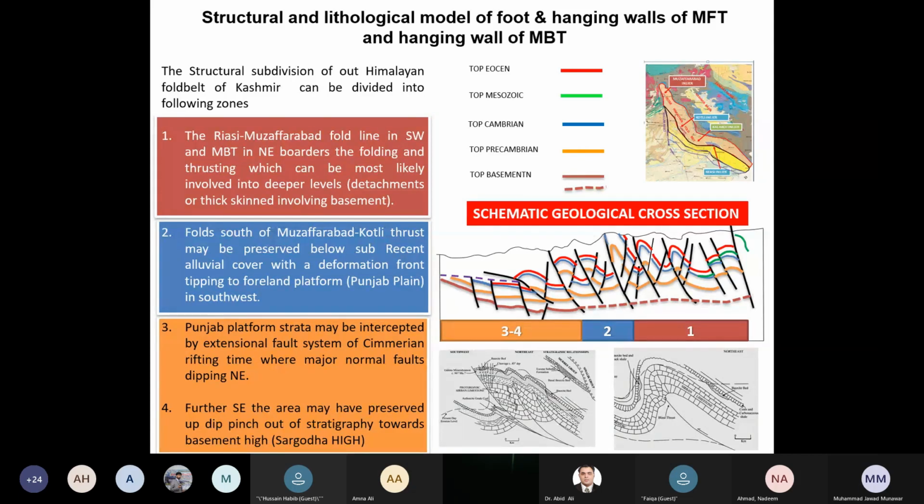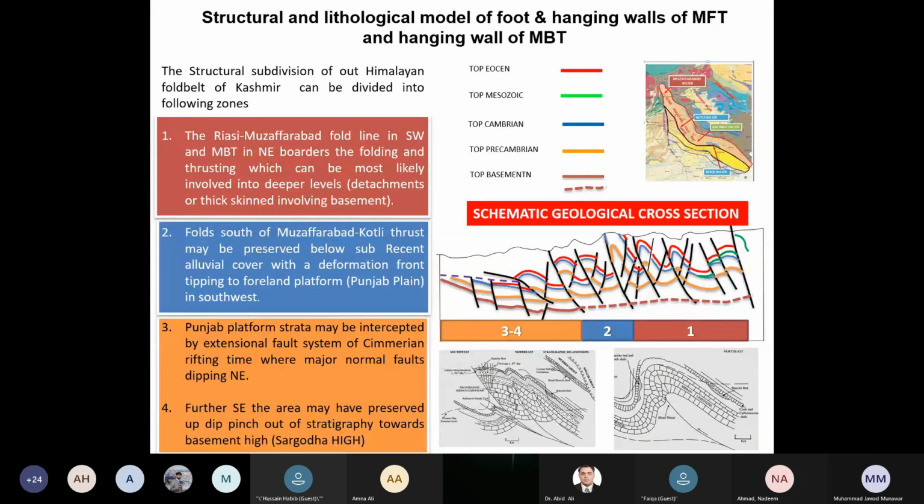So you do see that rifted, extensional blocks and some truncation of these strata we have seen up towards the Sargodha High in the previous section, and you can see it in the seismic section. Anybody who wants to see, I can share the seismic data from my side, but that feature is present towards the Sargodha High: the extensional horst block and the tilted block geometry that has been preserved towards the Punjab platform or Jhelum plain area in that part.